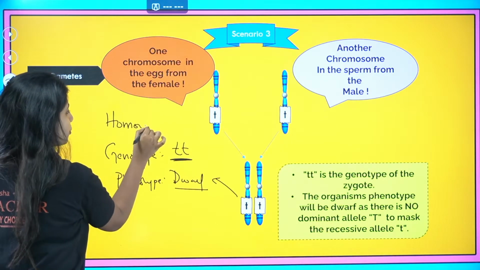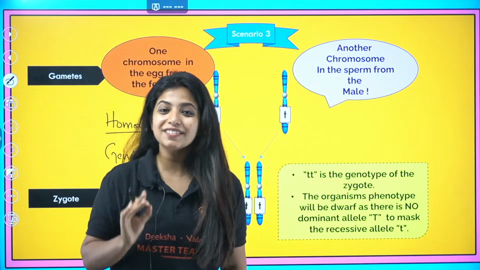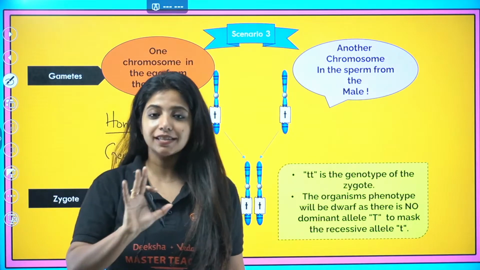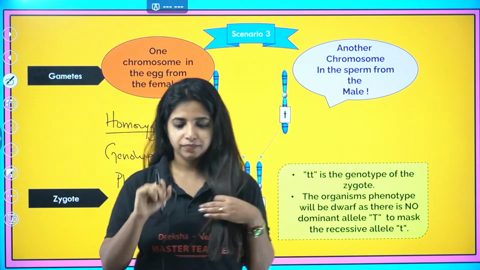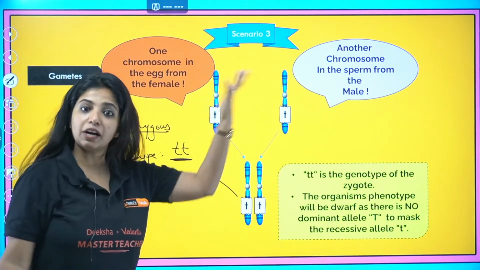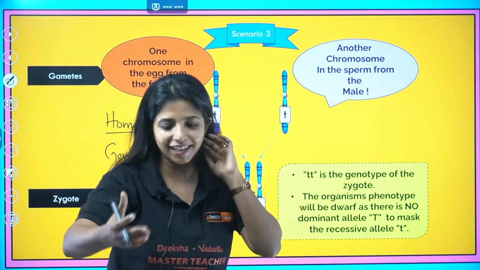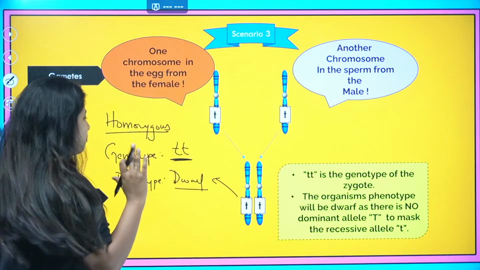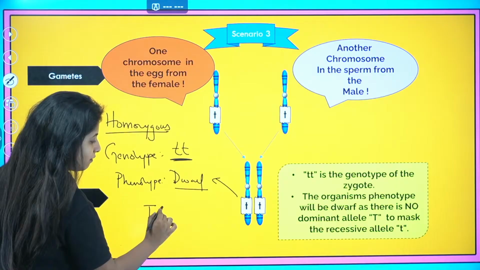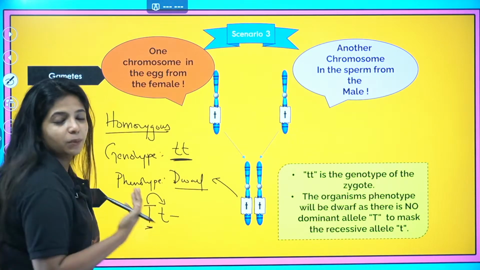Now I have one more question: do you ever find heterozygous dwarf organisms? So this is homozygous dwarf. In the tall, there is heterozygous tall and homozygous tall. Here, can you find it? Yes, exactly. No, ma'am, you cannot see that. Why? Because if it is heterozygous, there will be a dominant allele that expresses over it, which is why it cannot remain dwarf.